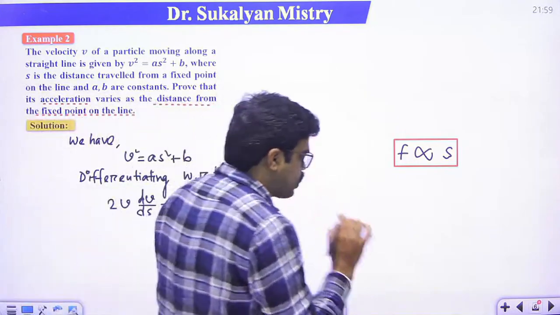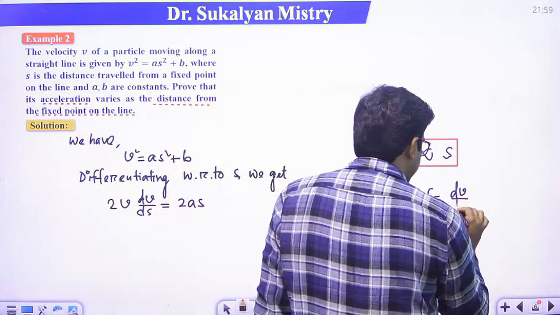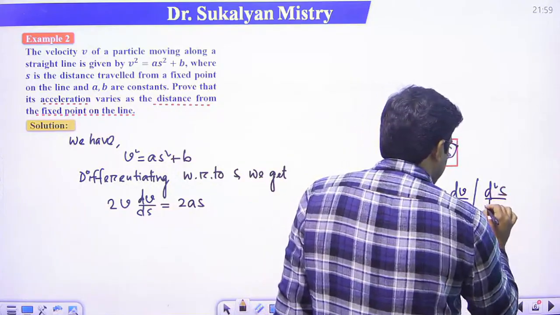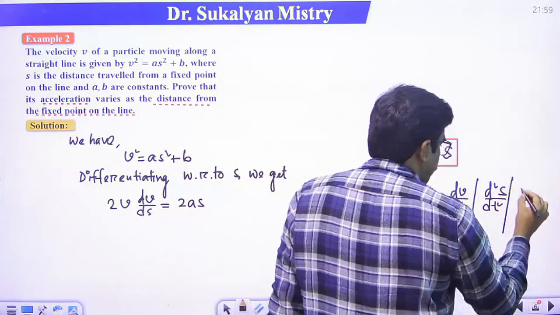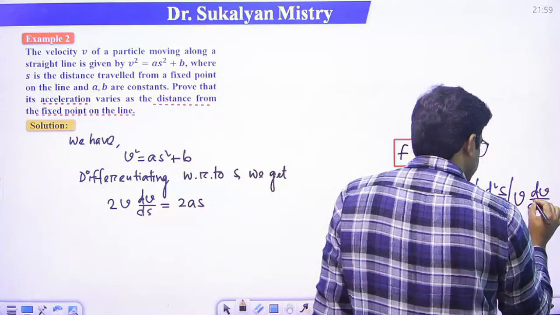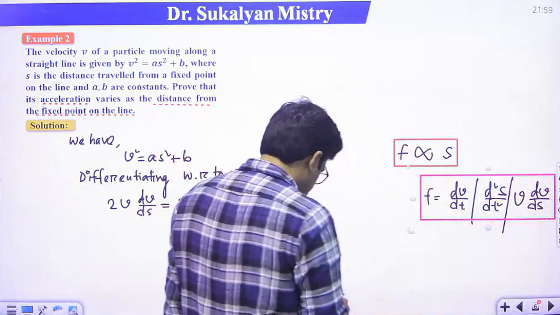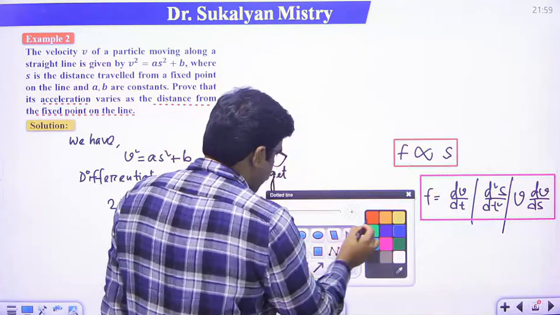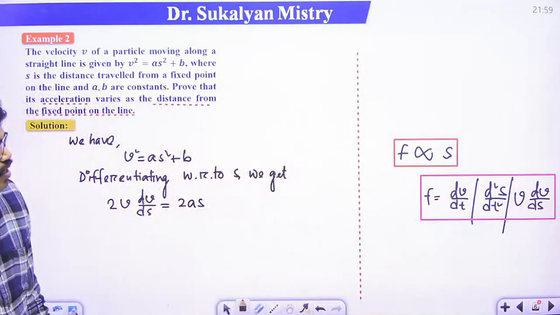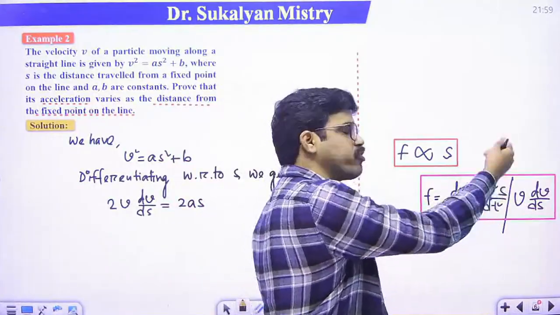Now just recall this point. Acceleration, that is f, will be either dv/dt or d2s/dt2 or v dv/ds. So this is the expression for acceleration. Yes or no? Yes, either dv/dt or d2s/dt2 or v dv/ds.